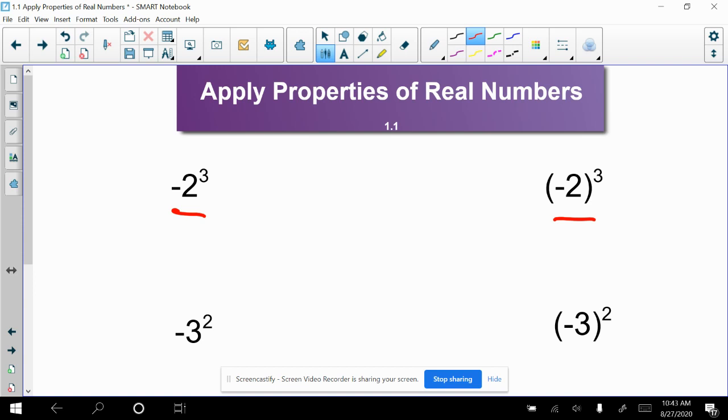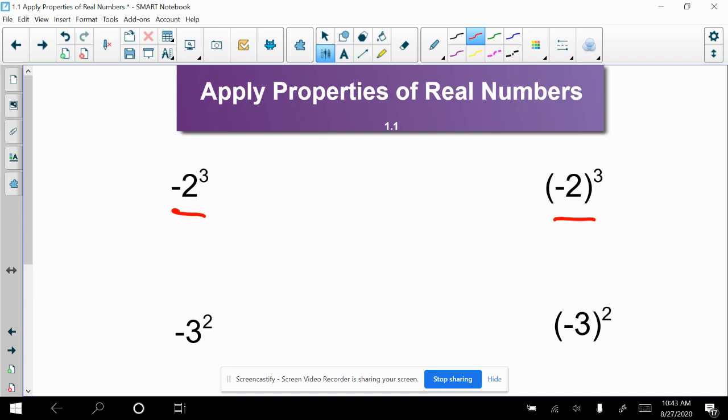Throughout your math career, you have been learning about the order of operations, and that is going to come into play here. PEMDAS, right? Parentheses, exponents, multiplication, division, addition, subtraction. So -2 to the third power. What is that question asking when it's written like this?